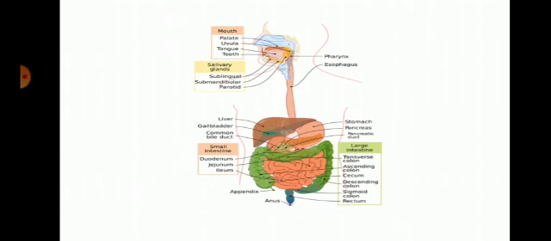What is the first part? The first part is the mouth. The last part is the anus. In between, it looks like a canal. So it is a canal system, the alimentary canal system. These parts together form the alimentary canal or digestive tract.